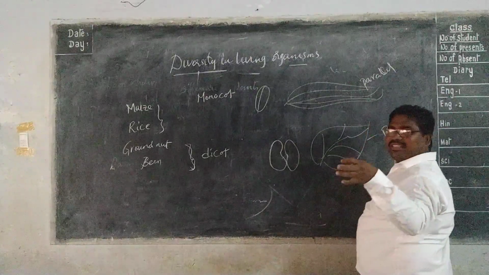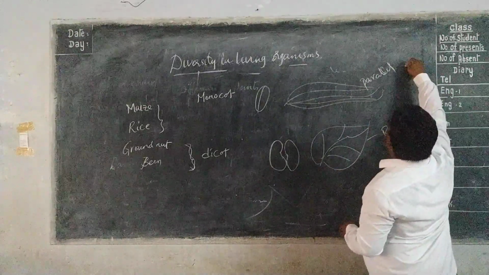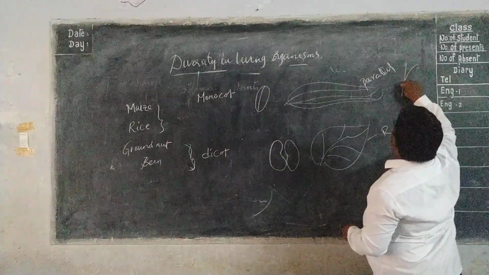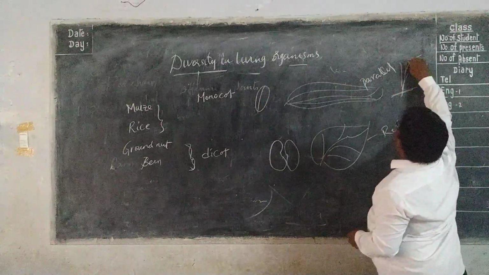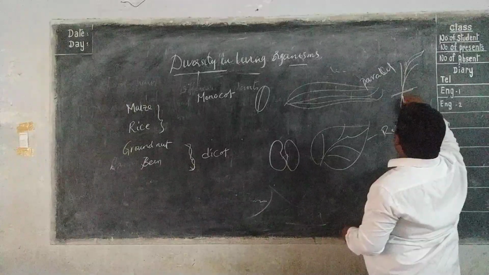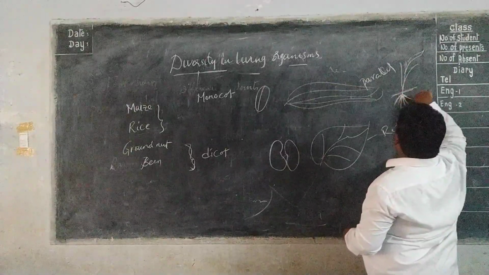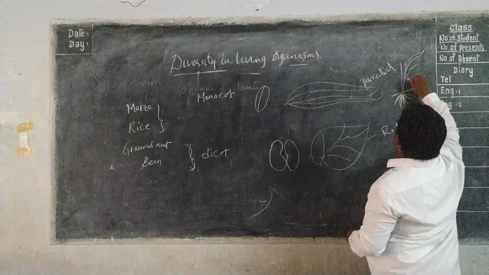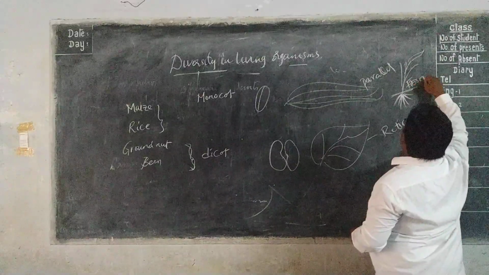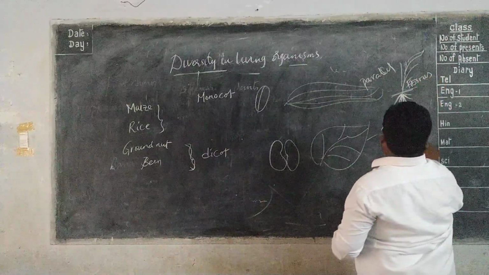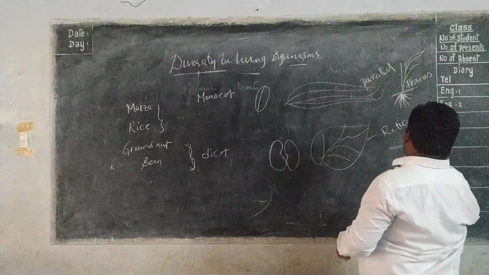If you observe the roots of the plant, the roots will be like this. This is a fibrous root. If you observe the roots of these plants, one more.